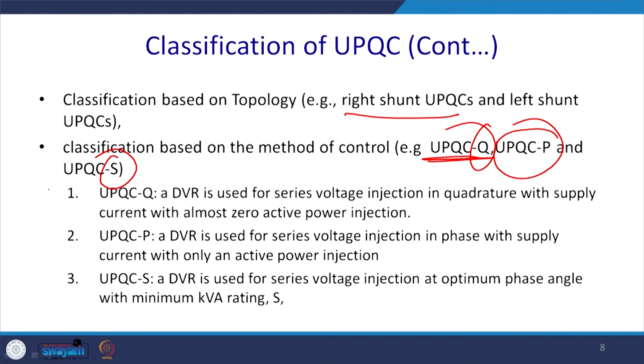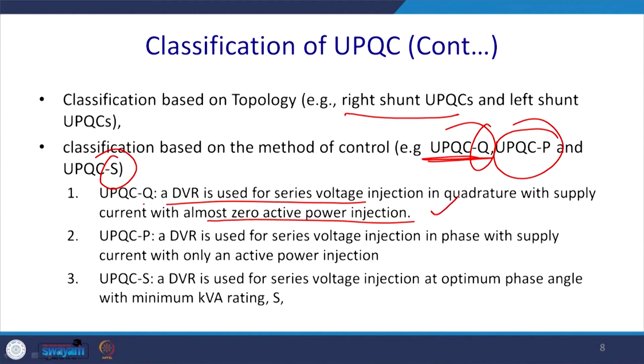And then we can have a UPQC-S, which tries to optimize the kVA rating of this circuit; it can play either role. UPQC-Q is a DVR used for series voltage injection in quadrature with the supply current, with almost zero active power injection, and thus it is required to just meet the losses of the switches and other non-linearities like inductors and capacitors, which all have series resistances.